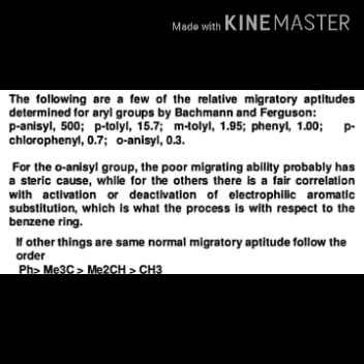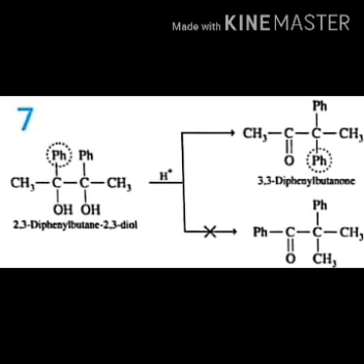In terms of which group will migrate, the only thing agreed upon is that a tertiary carbon will migrate in preference to a secondary carbon, which will migrate in preference to a primary carbon. Clearly, the ability of the migrating group to stabilize positive charge plays a role. The relative migratory aptitude was determined for aryl groups by Bachmann and Ferguson. According to Ferguson, p-anisyl is greater than p-tolyl greater than m-tolyl greater than phenyl greater than p-chlorophenyl greater than o-anisyl.